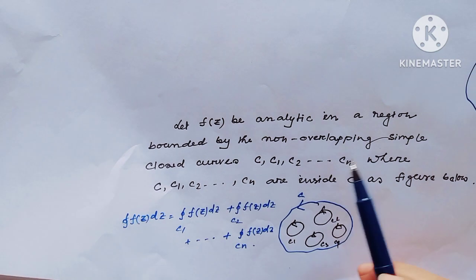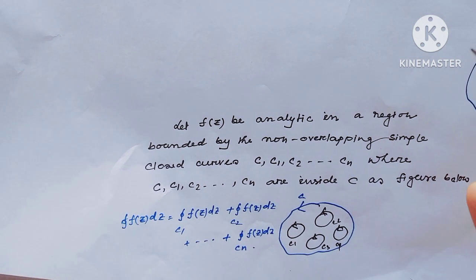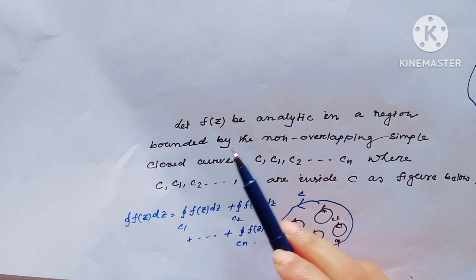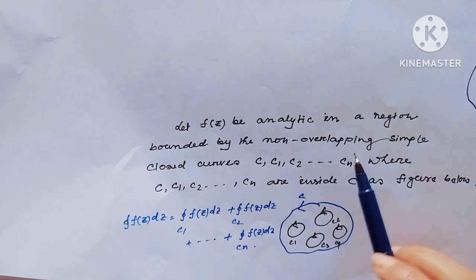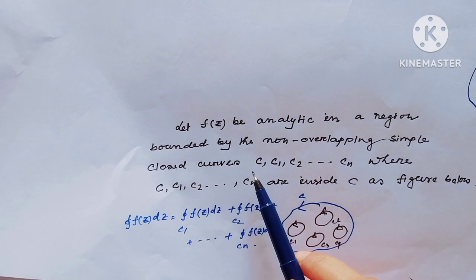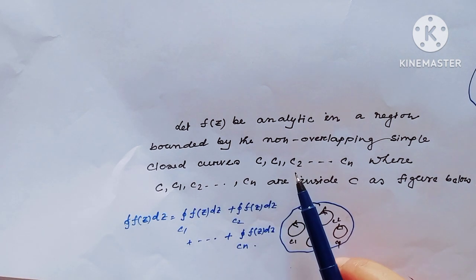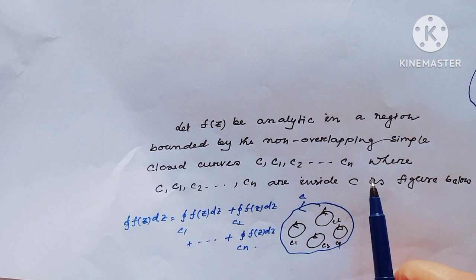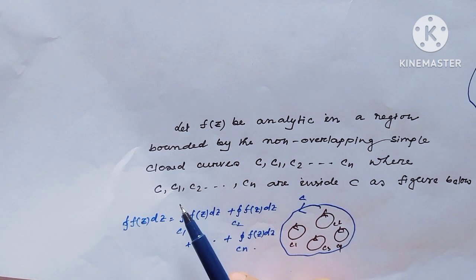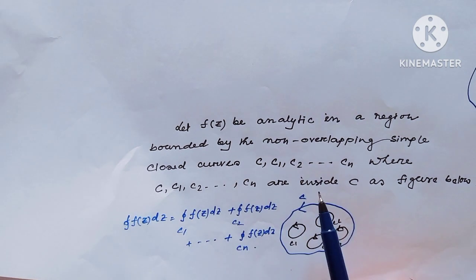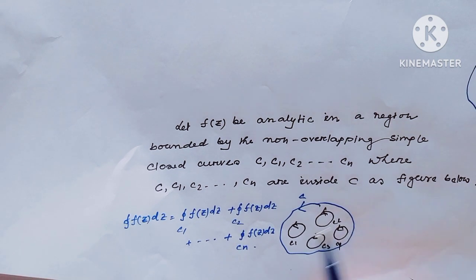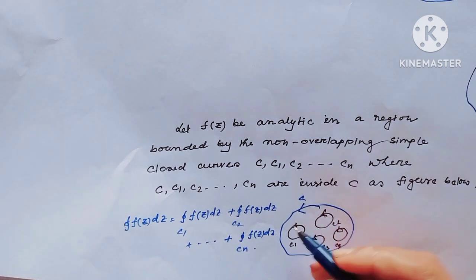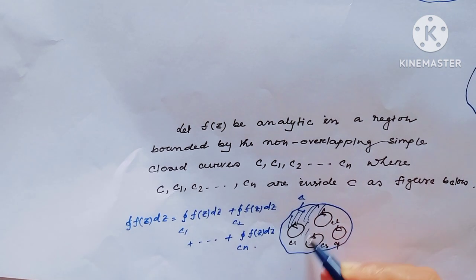And the generalization of this above result is: let f(z) be analytic in a region bounded by non-overlapping simple closed curves C, C1, C2 up to Cn, where C1, C2 up to Cn are inside C, as in this figure below, and the function is analytic in this region.